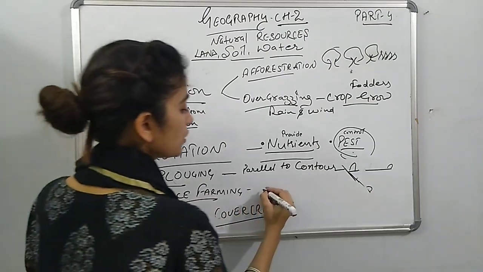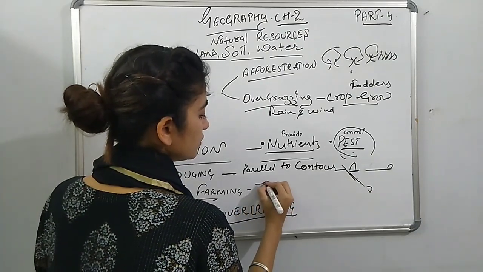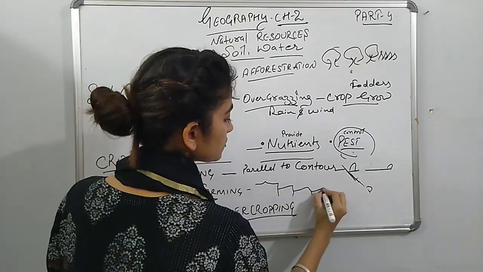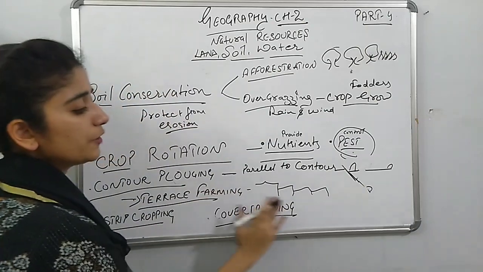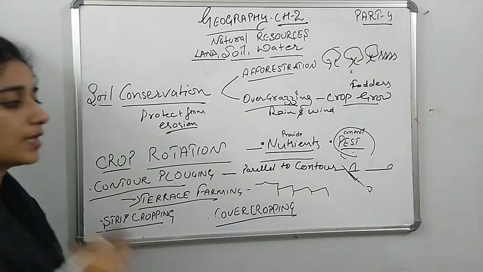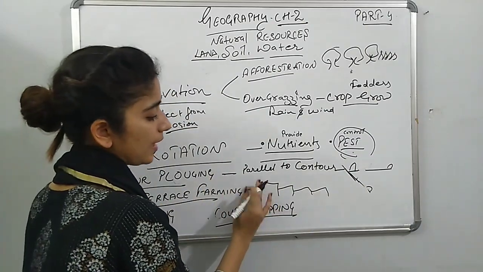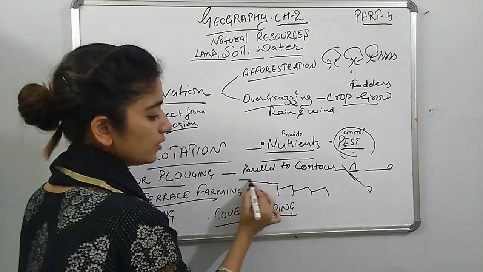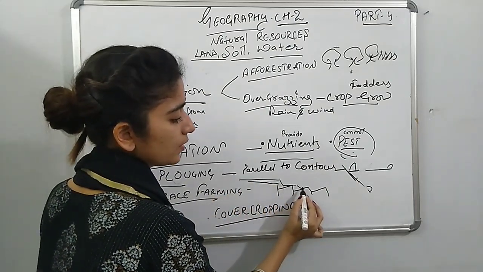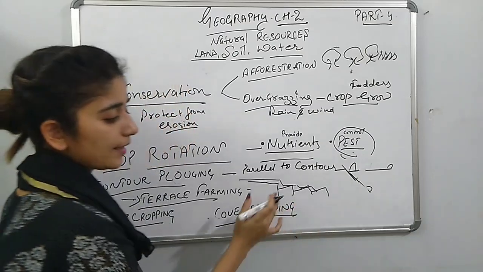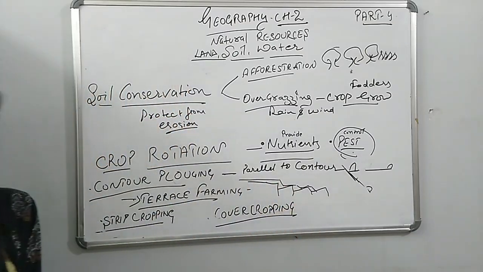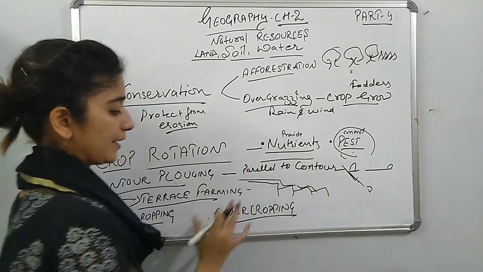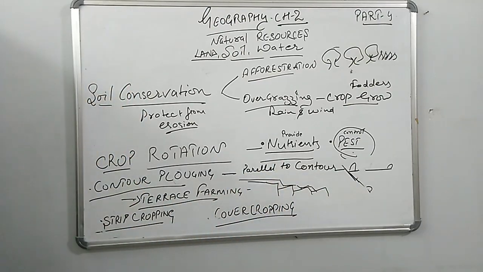So in this, what happens? In this form they cut the land in such a position that the complete water doesn't flow from one place; rather, it flows in a little way so that it can stop according to the area or according to the requirement of the land. This is known as terrace farming.